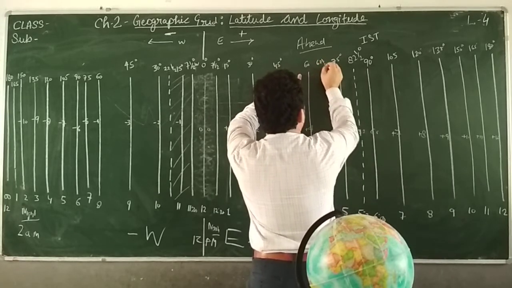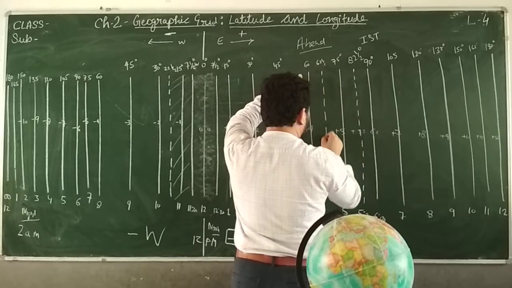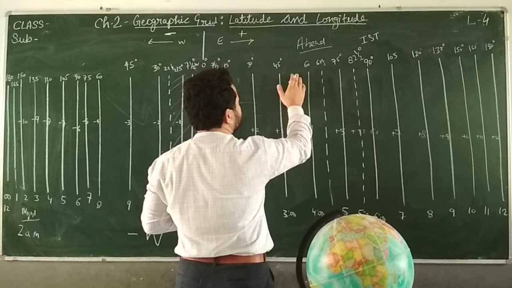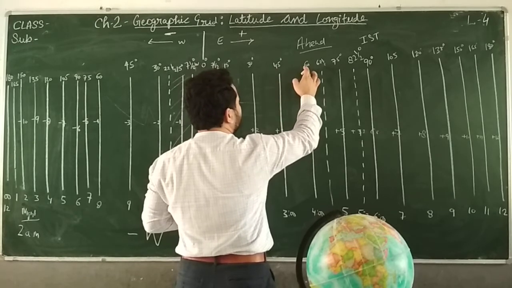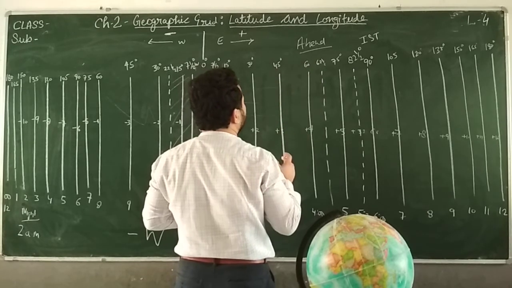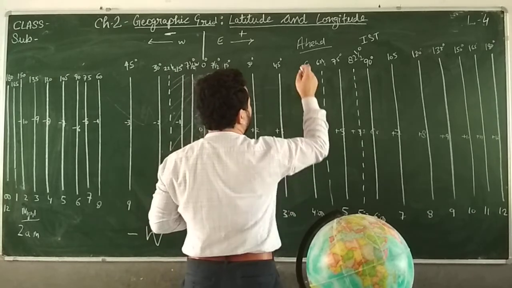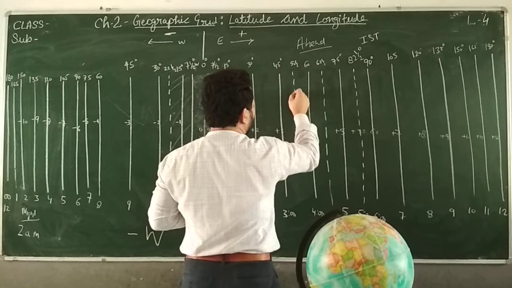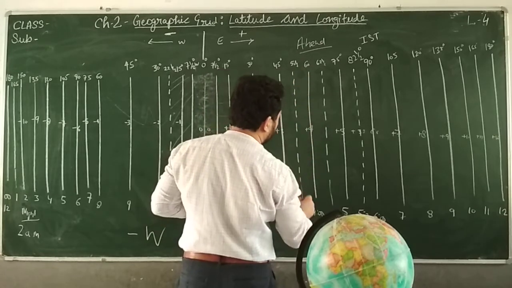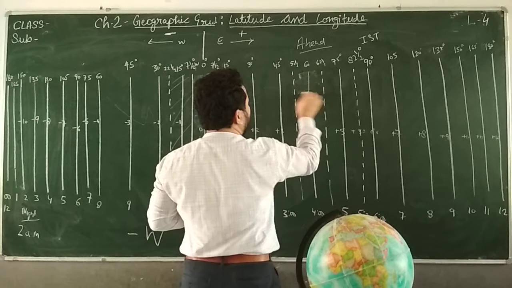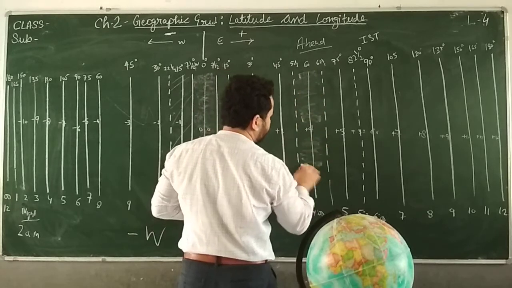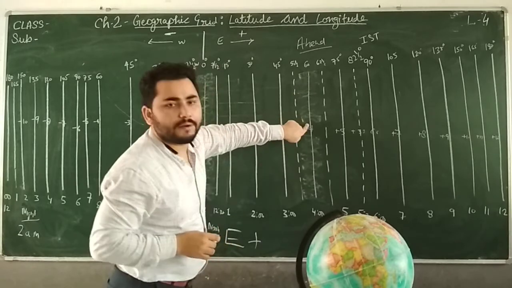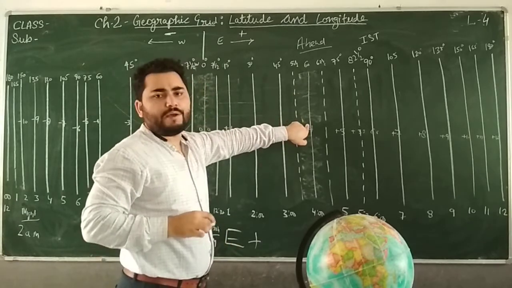67 and a half. Okay, so till here, and 7 and a half there. It means how much? 60 minus 7 and a half will be 52 and a half, right? 52 and a half till here, right? Till here, the time will be plus 4, which is at the center. This time zone will be followed.